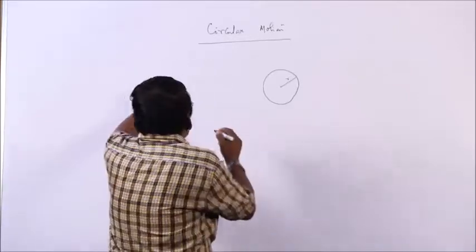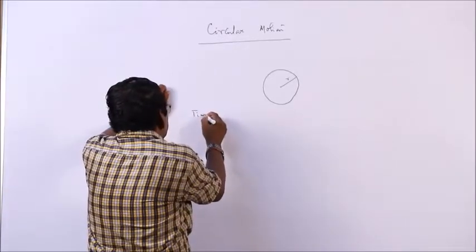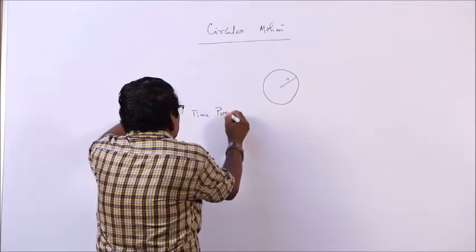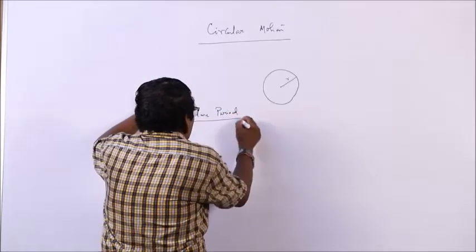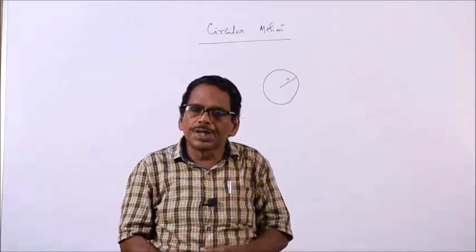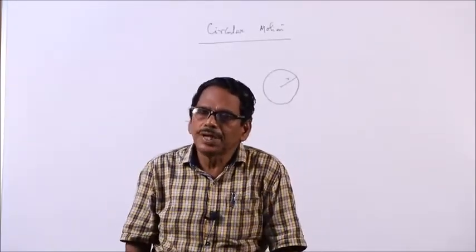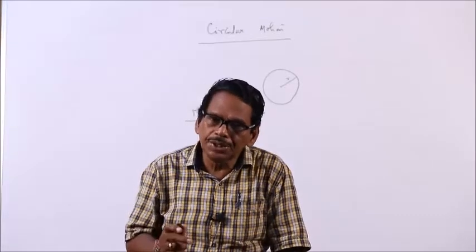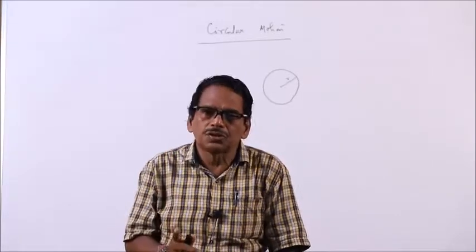What is the meaning of time period? The body is moving on a circular path. Time period is defined as the time taken by the body to make a complete revolution.